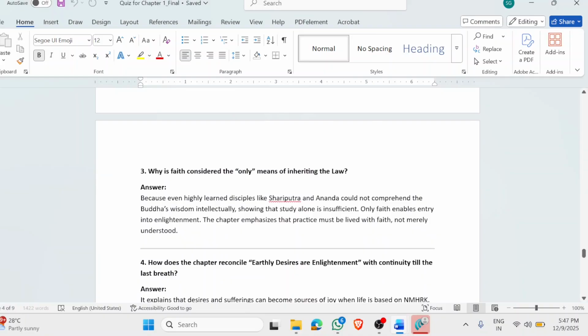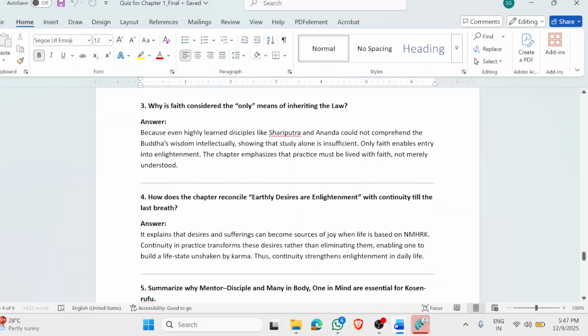Why is faith considered the only means of inheriting the law? Because the law is so magnanimous, so difficult to comprehend, that it cannot be understood completely in its entirety. That's the reason only through faith can you get entry into enlightenment, right?